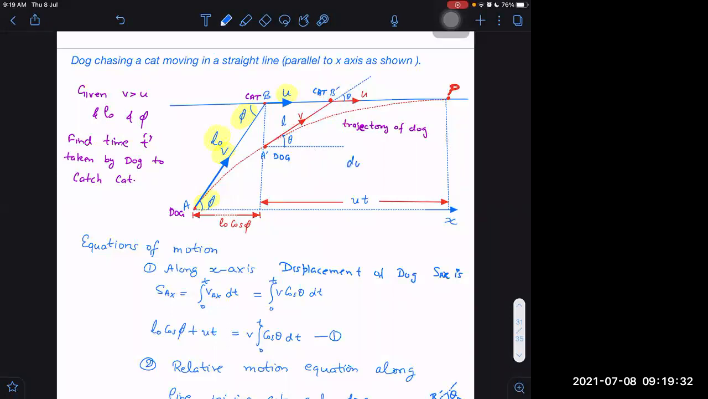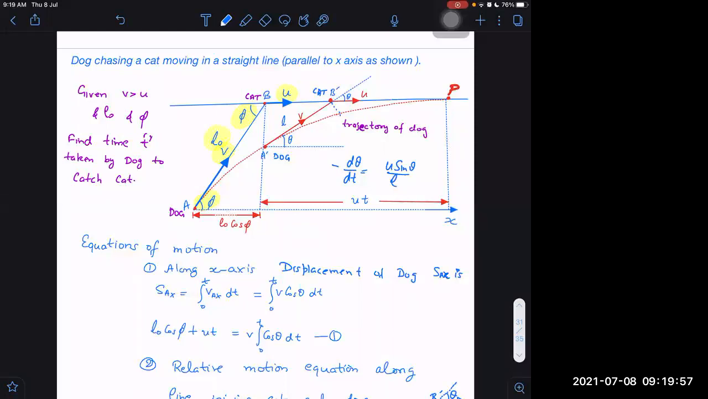Then I can say d theta by dt will be u perpendicular, that is u sin theta, divided by L. Is it a valid equation? Yes, but the angle is not increasing, instead it is decreasing, so I should write a minus here. Minus d theta by dt is equal to u sin theta by L.